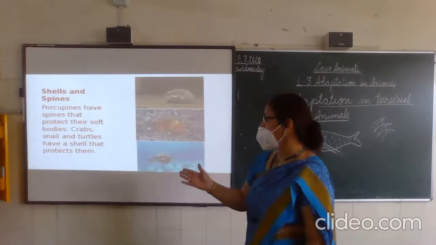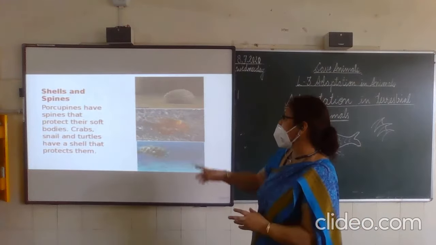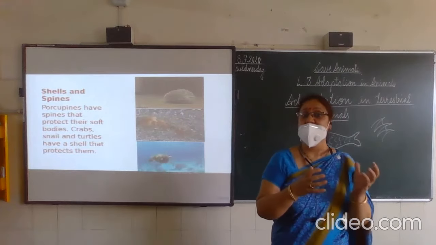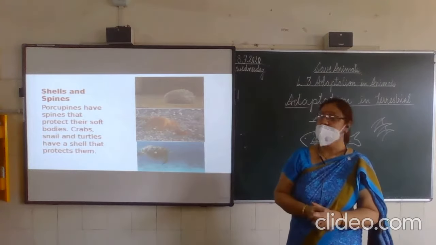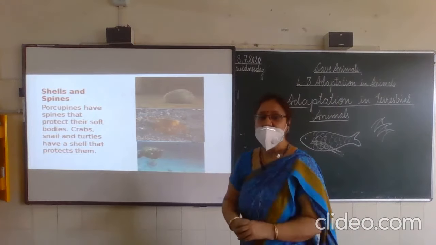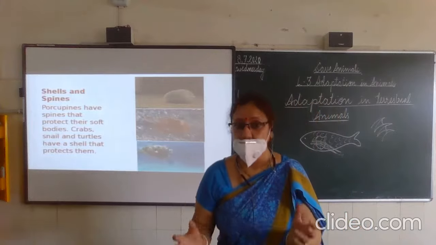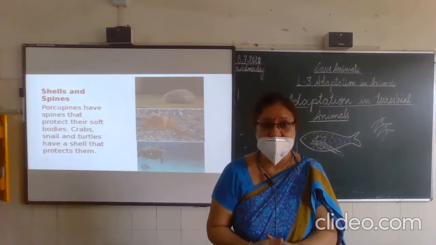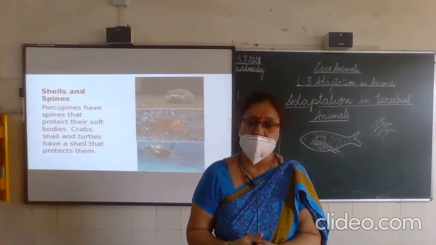Some animals protect themselves with the help of shells or spines. You can see here the porcupine. It has a spiny body. Whenever any enemy comes nearby, it looks like a spiny ball-like structure. Then you can see the turtle. They have a shell. Whenever any enemy comes nearby, they go inside the shell and seem to be dead, so that no enemy can recognize them, and they protect themselves with the help of their shells.